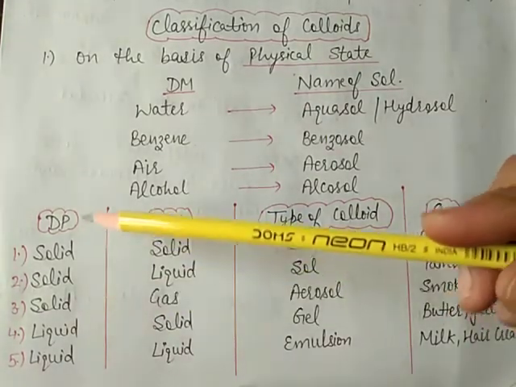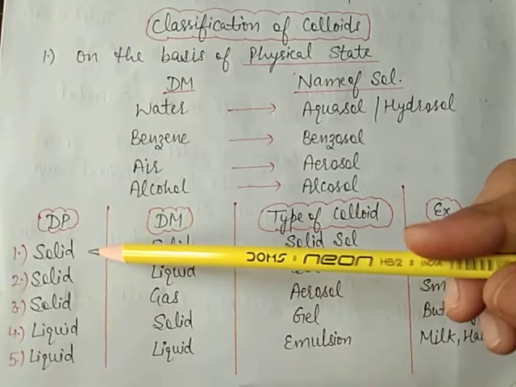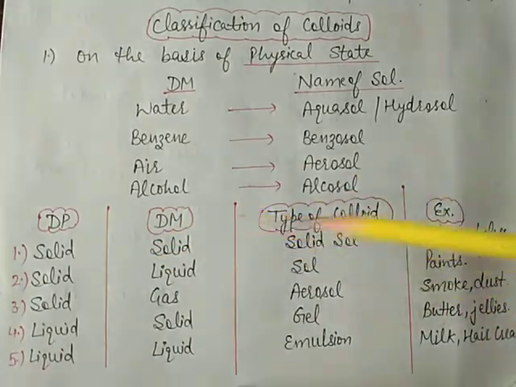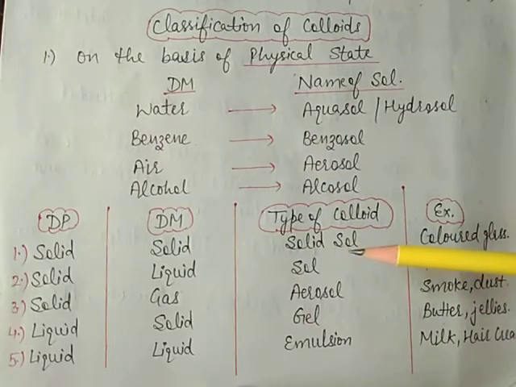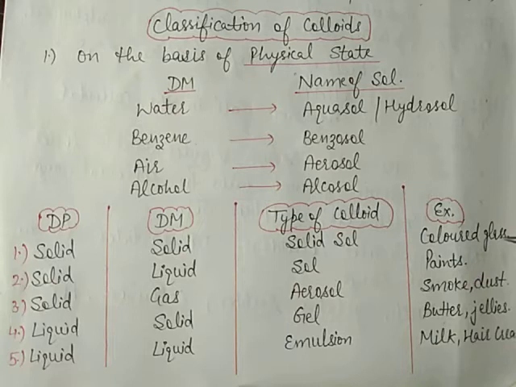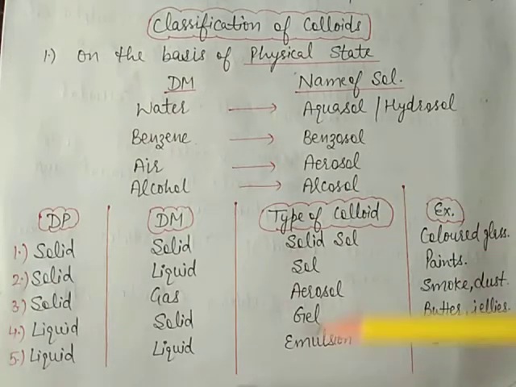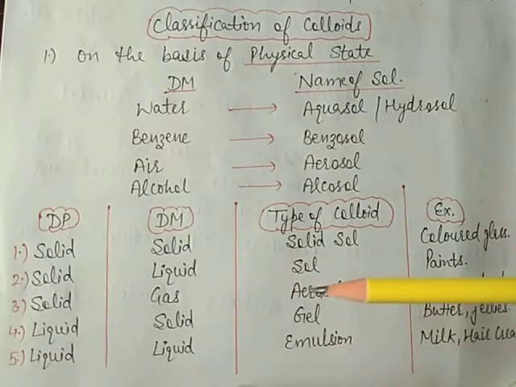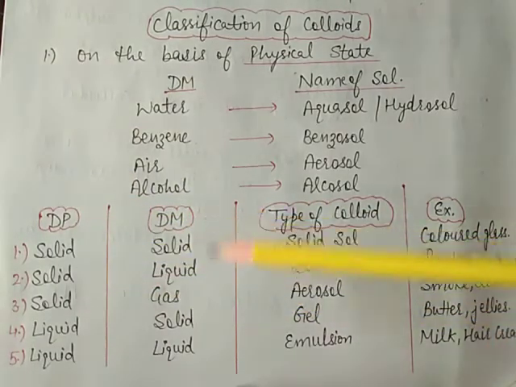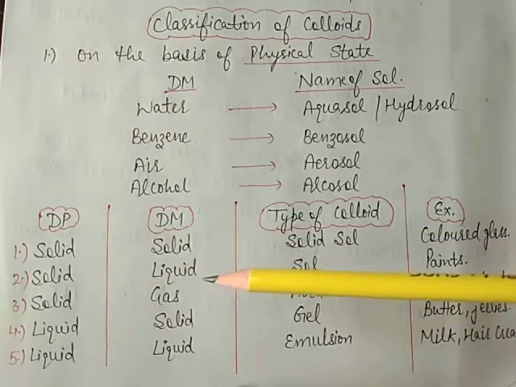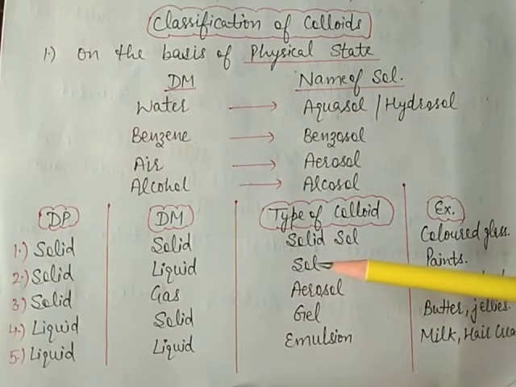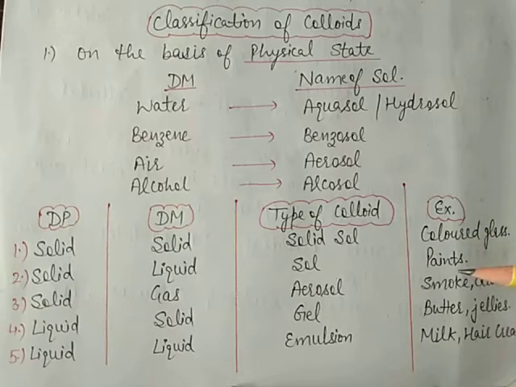First, if the dispersed phase is solid, then the dispersion medium is also solid. Then what type of colloid is formed? Solid sol is formed. Example is colored glass. This table is important for your exam. If the dispersed phase is solid, then the dispersion medium is taken as liquid. Then what type of colloid is formed? That is sol. Example is paints.